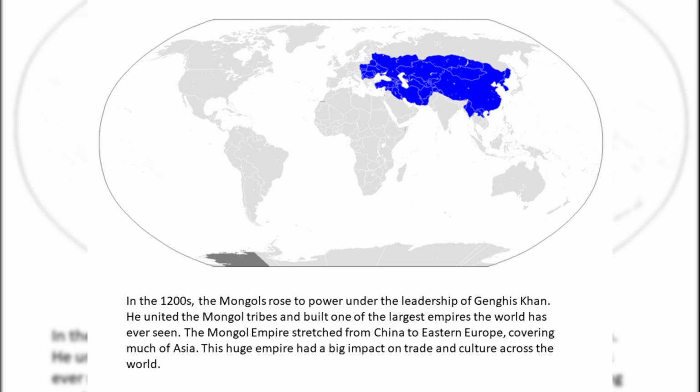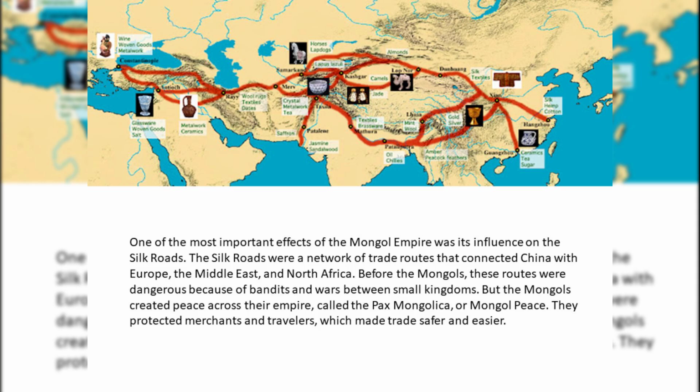He united the Mongol tribes and built one of the largest empires the world has ever seen. The Mongol Empire stretched from China to Eastern Europe, covering much of Asia. This huge empire had a big impact on trade and culture across the world. One of the most important effects of the Mongol Empire was its influence on the Silk Roads.